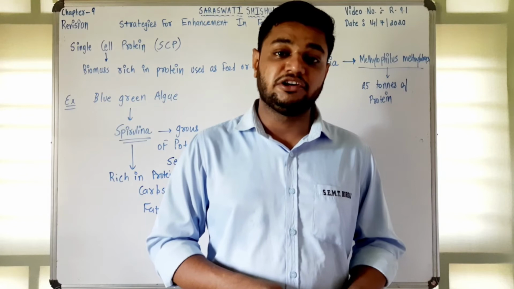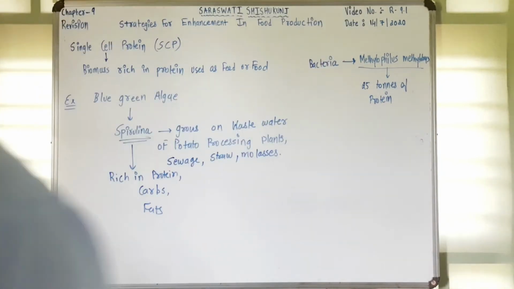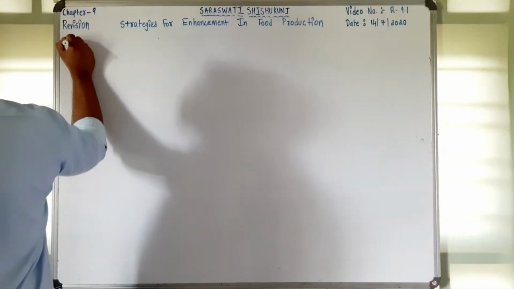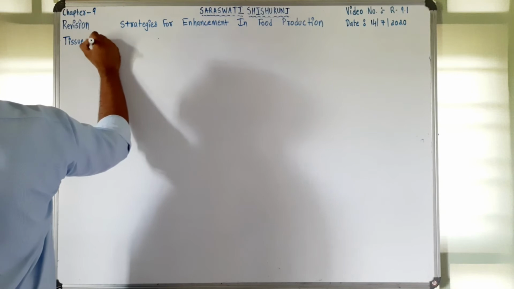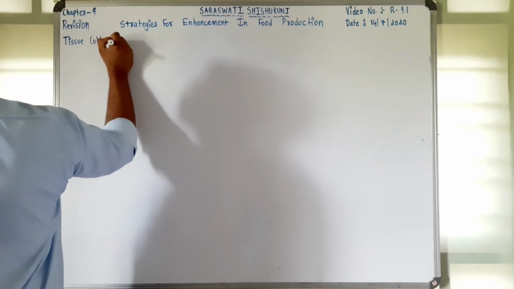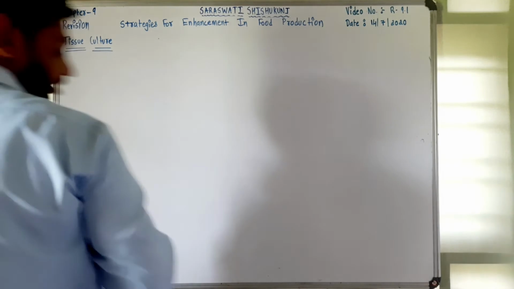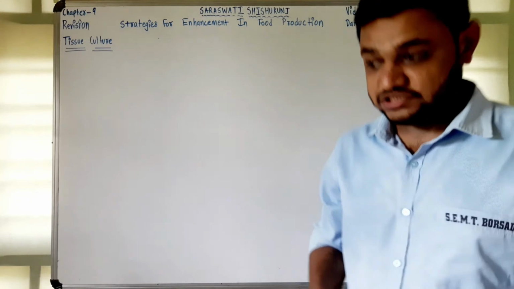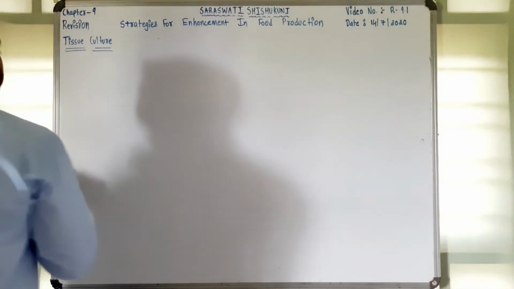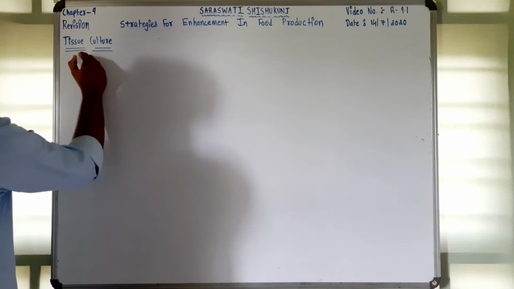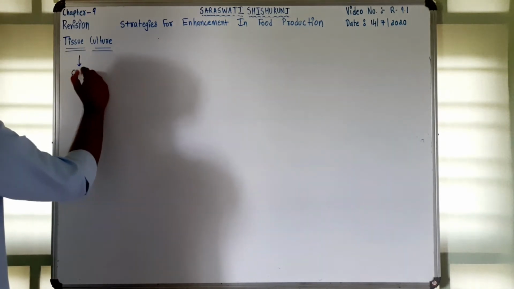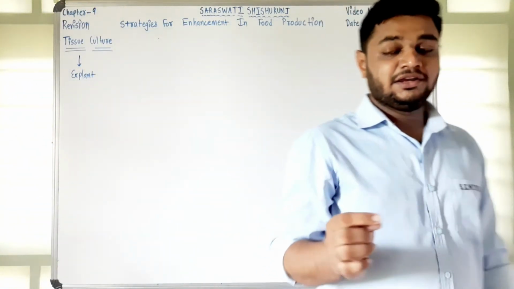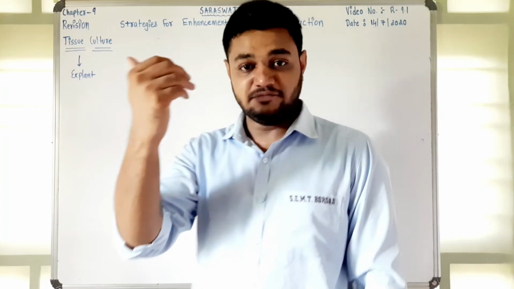Now we will discuss the tissue culture. Now students, talking about the tissue culture, to keep up the pace with the crop improvement, the technique which is developed is referred to as the tissue culture technique. Now in this technique, what has been done? An explant means a part which is excised from the plant, right? A part which is removed from the plant, whether it can be cell, whether it can be organ, whether it